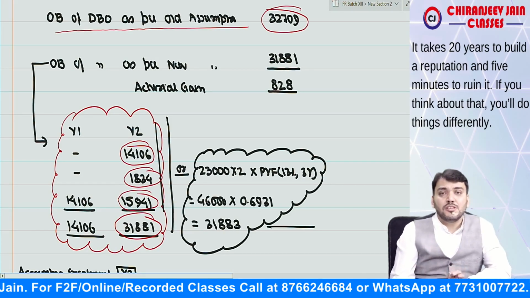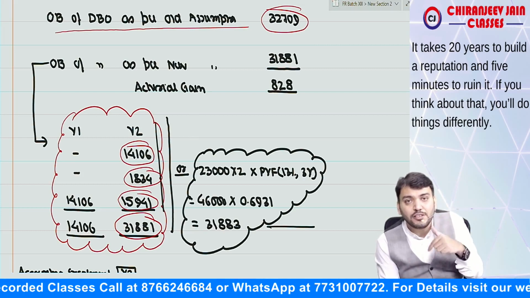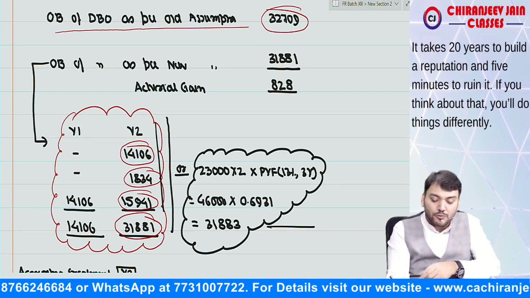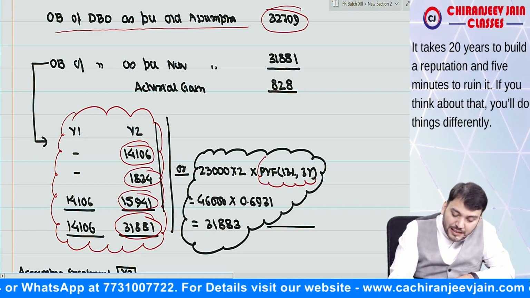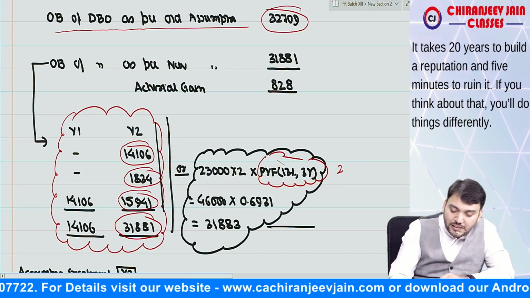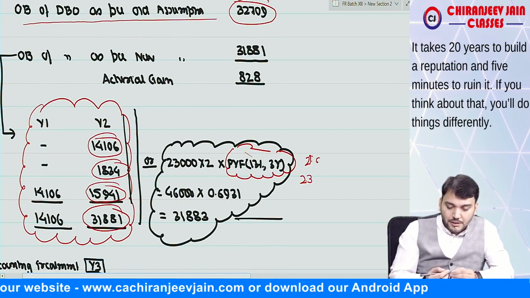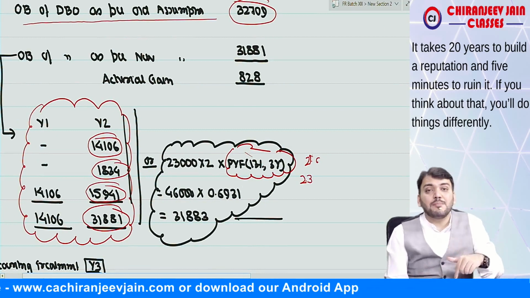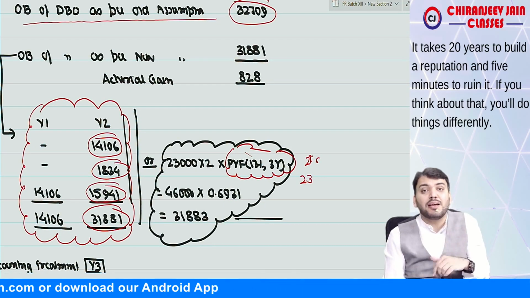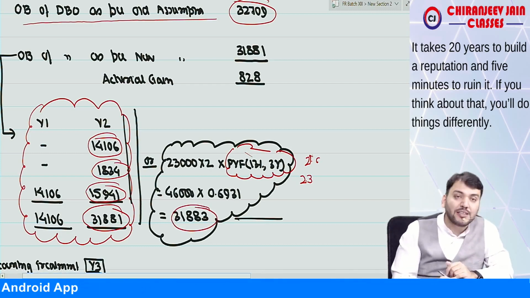Or what we can do: what was the allocated benefit, 23,000. For 2 years it becomes 23,000 into 2, and that is payable at year end 2, that is, payable after 3 years. So we can discount at a rate of 13% for 3 years. This way also you can do: you calculated 23,000 into 2, correct, and you multiply by the present value factor at 13%, payable after how many years, 3 years. So the same amount will come, 31,883.